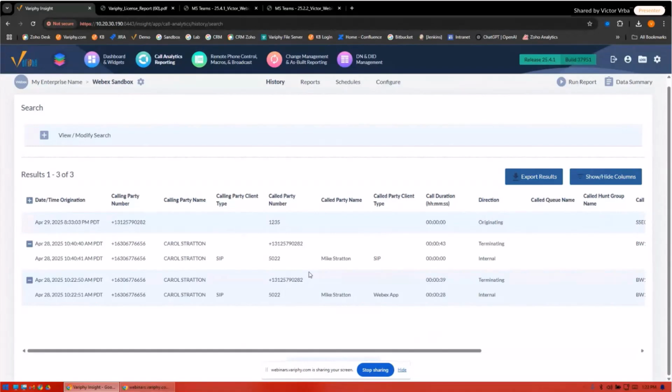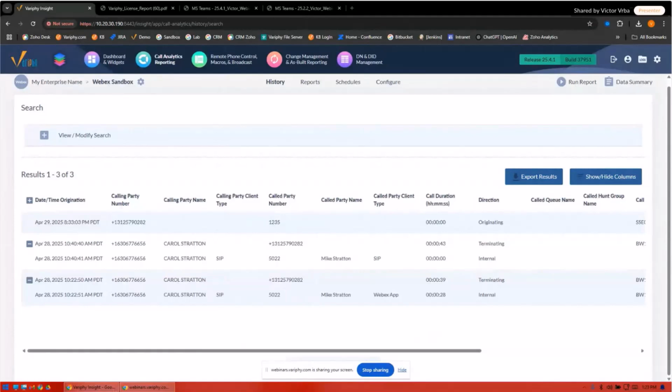So what we would see is part of a cradle to grave call, and then if a certain type of transfer happened, it would actually create another cradle to grave call. Now, it wasn't causing problems with your summary values. Your summary values were normal because all of that was still included in your general report. But it would actually break the cradle to grave. So we've made some adjustments to our product so that the cradle to grave, even during those complex transfers, is now going to carry through.